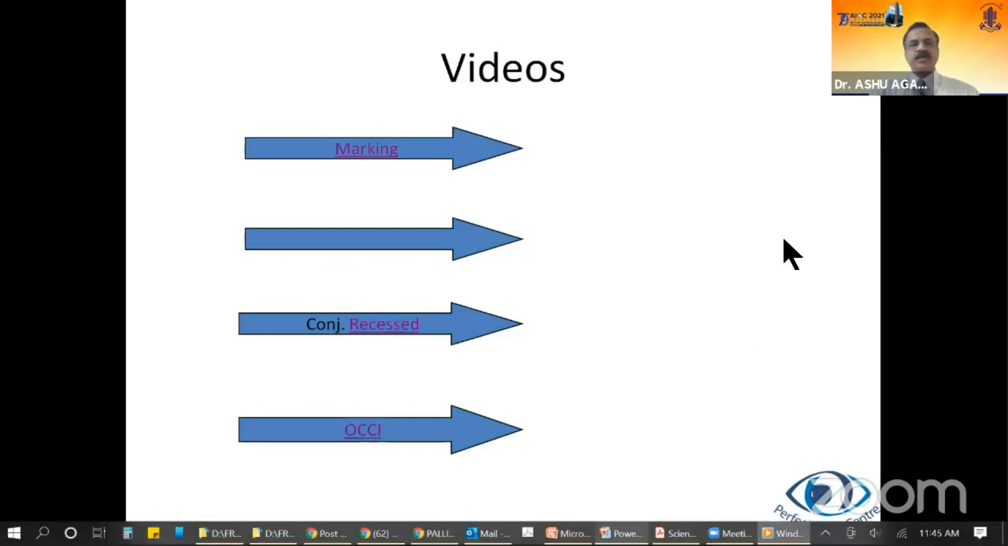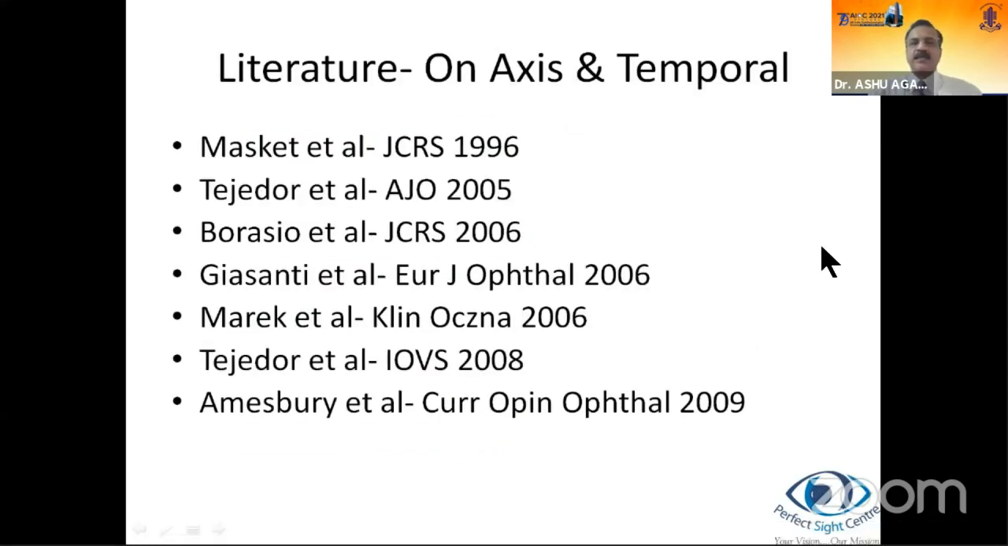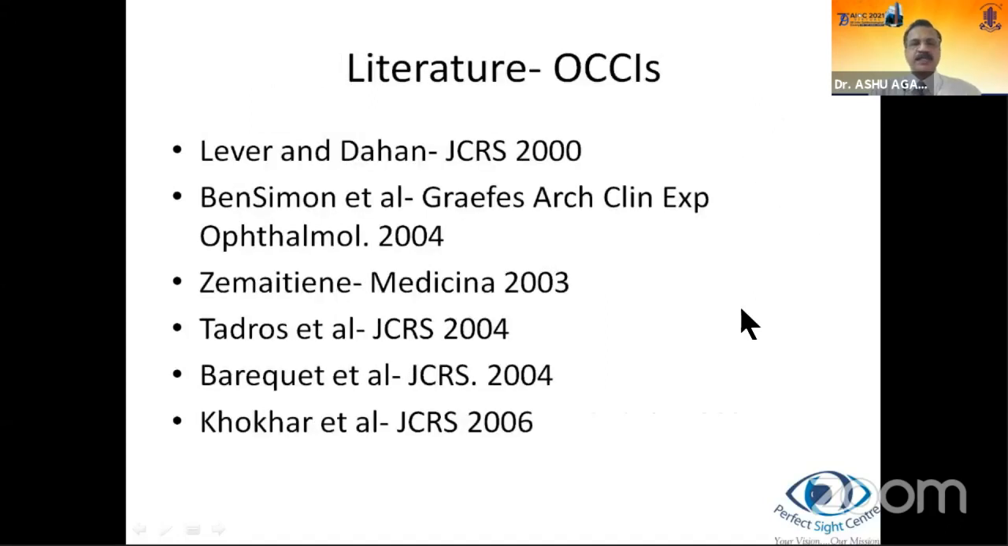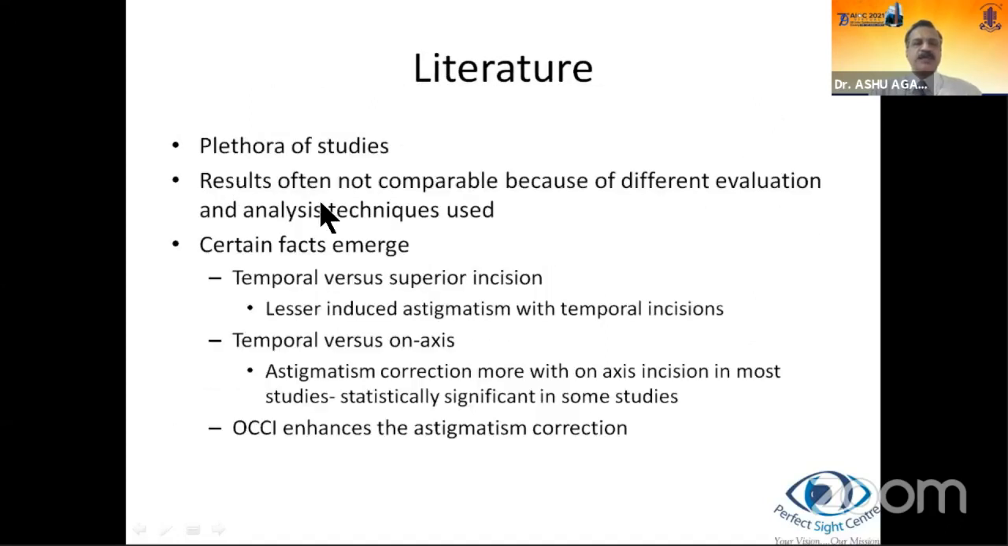So there's sufficient literature comparing on-axis and temporal incisions and also OCCIs. There are a plethora of studies, but results are often not comparable because of different evaluation and analysis techniques used. Certain facts, however, do emerge: in temporal versus superior incision, there's lesser induced astigmatism with temporal incisions. And in temporal versus on-axis phacoemulsification, astigmatism correction is more with on-axis incision in most studies, and it is statistically significant in some studies. OCCIs enhance the astigmatism correction.